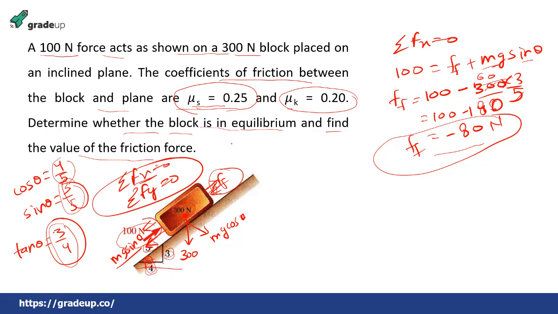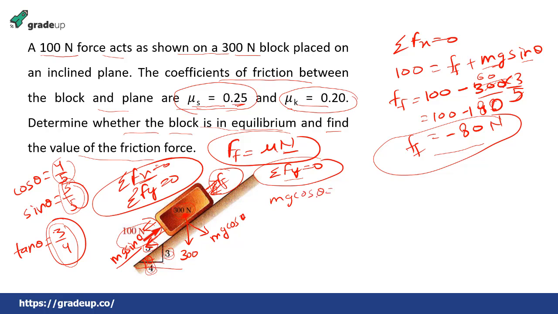and for that you have to also determine the value of frictional force. Frictional force is equal to mu into N. The value of mu is given to you, this is 0.25 and 0.20. You have to find the value of N, and that you can find by force balance in the y direction. So summation of Fy is equal to 0. In the y direction, N is equal to mg cos theta, mg is 300, 300 into 4 by 5, this will be equal to 240 Newton. So N is coming out to be 240 Newton.